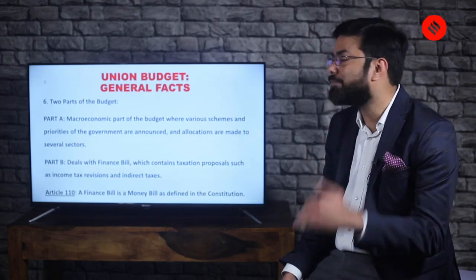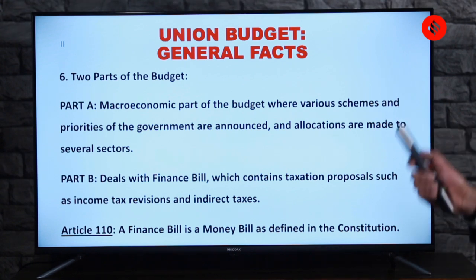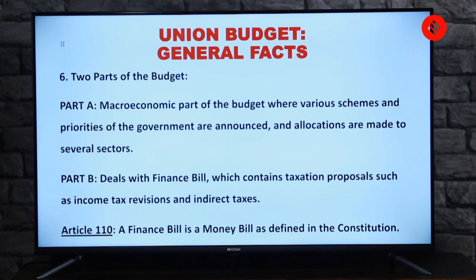If I come to the sixth part of it, we can briefly tell that there are two parts in the budget. Part A, look at the screen what's written. It talks about the macroeconomic part of the budget where various schemes and priorities of the governments are announced and allocations are made to several sectors.